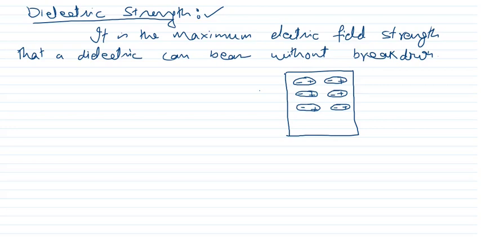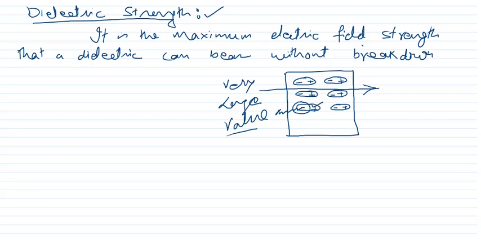But if we increase the externally applied electric field strength to a very large value, then these electrons will experience a force so that they will come out of the parent atom. So that is called breakdown.